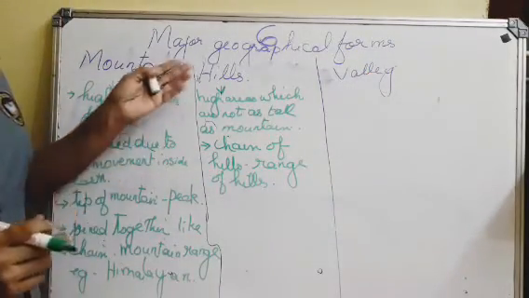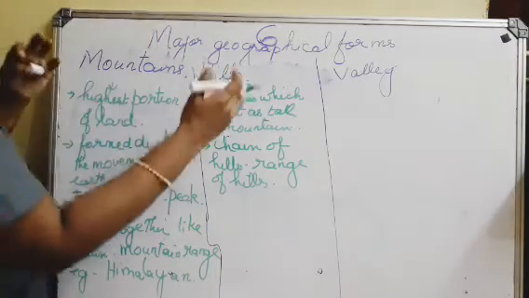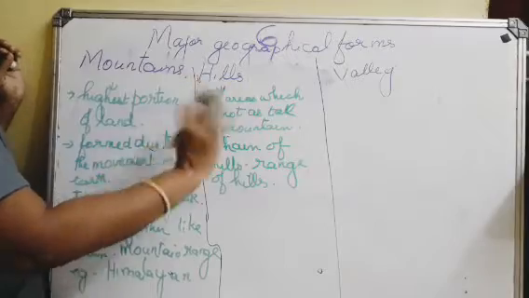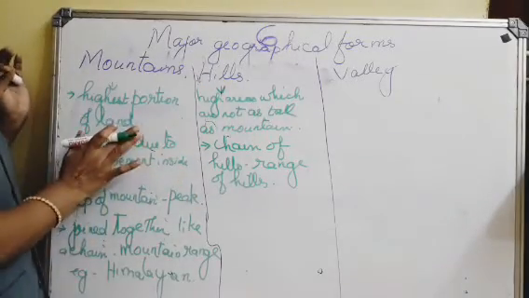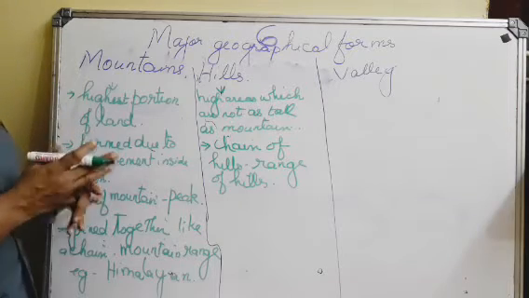So okay, now hills. Mountains are the highest portion of the land. Now hills are high areas but not as tall as the mountains. Now a chain of hills is known as a range of hills.